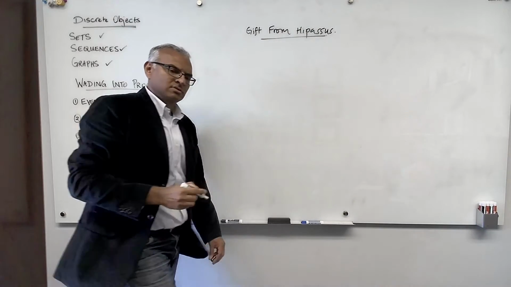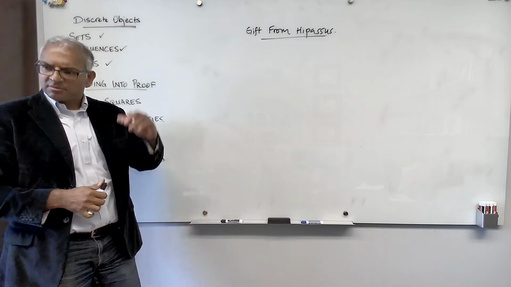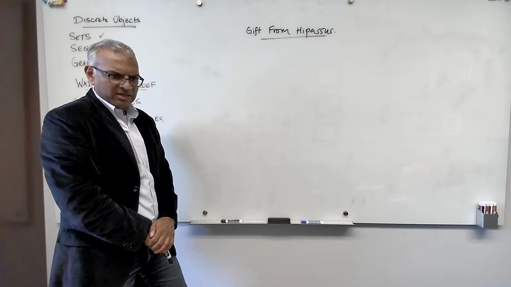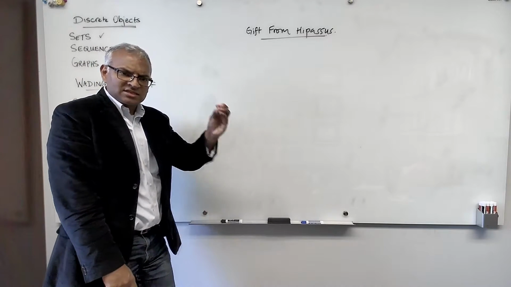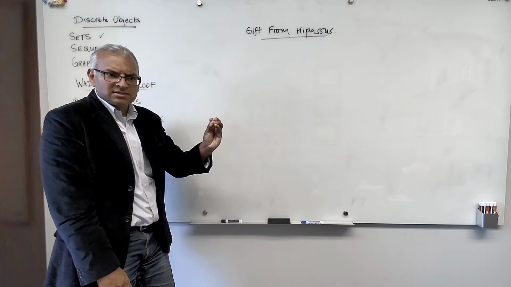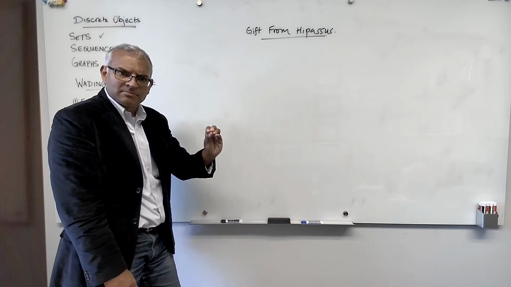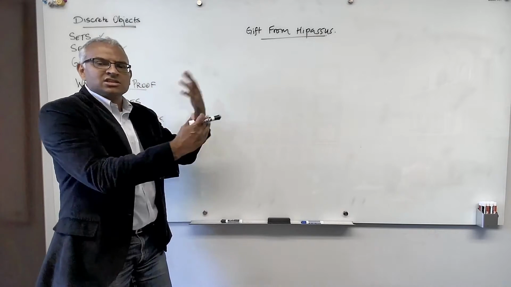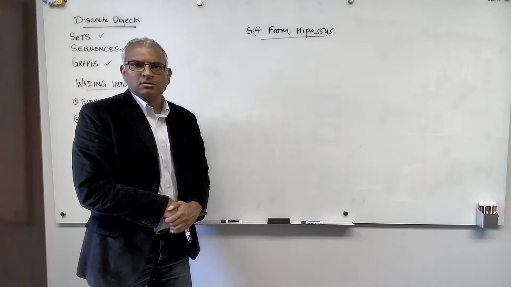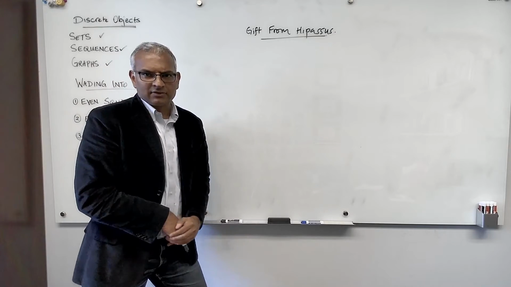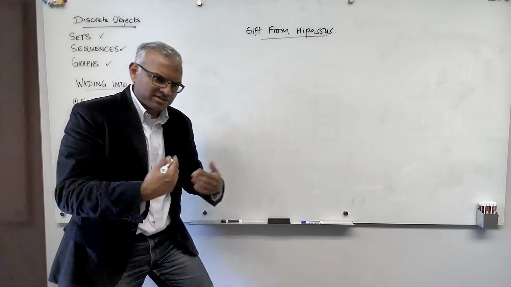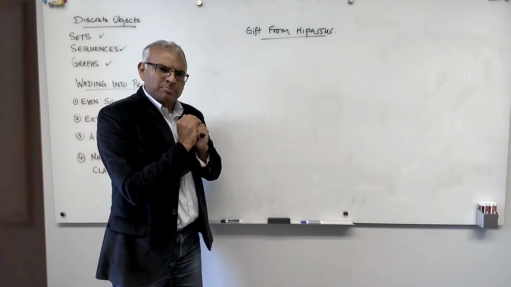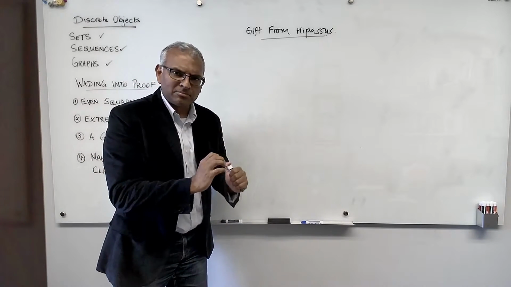So Hippasus was around in the Pythagorean times, in the Pythagorean school of mathematics, and according to the Pythagoreans, everything that can be measured can be represented as a ratio of numbers. In other words, everything that can be measured is a rational. So imagine this conversation that could have taken place between Hippasus and Pythagoras, a giant. It was basically Pythagoras who claimed that everything that can be measured is representable as a ratio of numbers, as a rational.